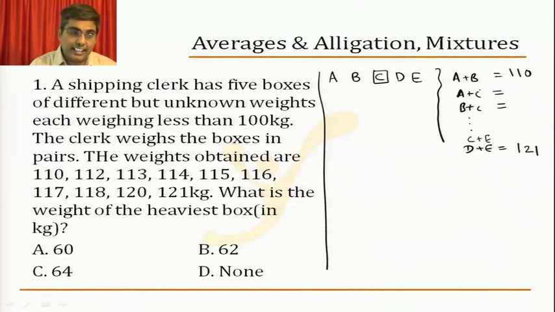And what about the second highest value? The second lowest value comes when the lowest possible weights are added. That means A should still be there, and the next lowest weight after B is only C. So A plus C we can confidently say is 112. Similarly, from the highest side, E should still be there, but the second highest possible after D would be C, hence C plus E is automatically 120. But can we say anything about numbers in between? I don't know. It could be A plus D, B plus C, B plus E. We can't say. All this is a question mark.